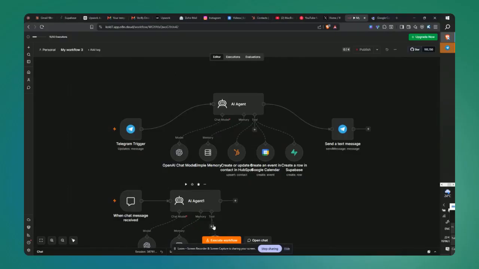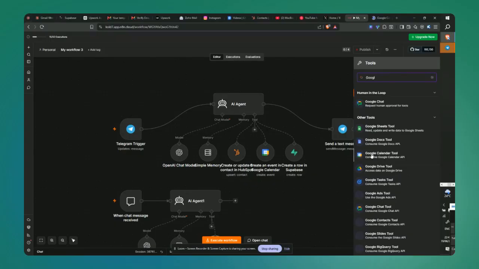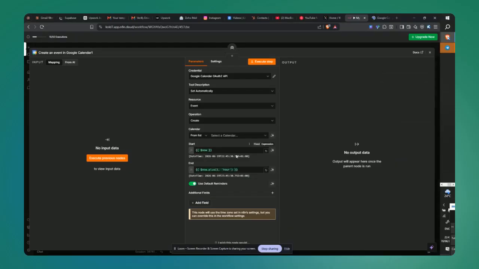Let's add the second tool, which would be Google Calendar. Just click on the Google Calendar tool, and this is already pre-filled. Normally, before, you would have to type in the expressions for these, but I think they've made a lot of changes to it, so that's already pre-filled for you.